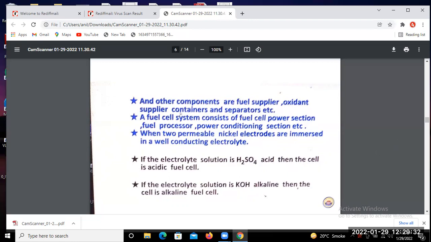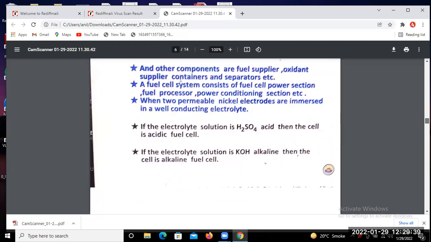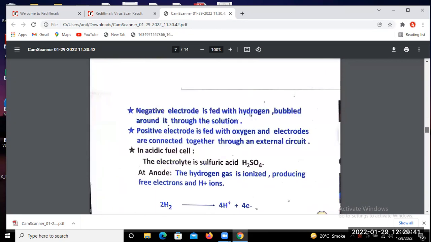Next, we discuss the chemical reaction equations at the anode and cathode.